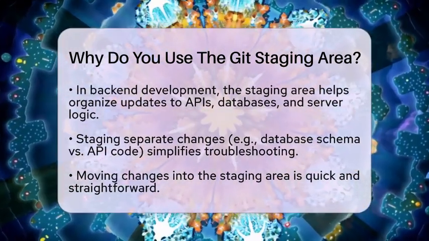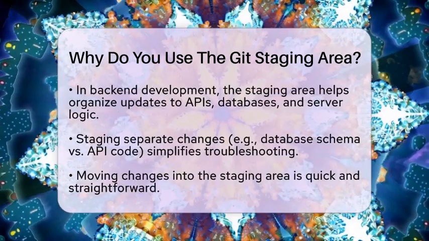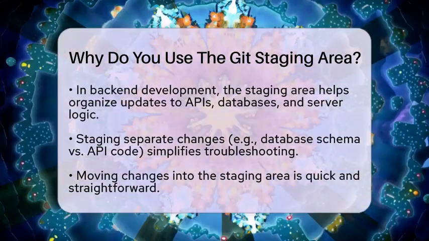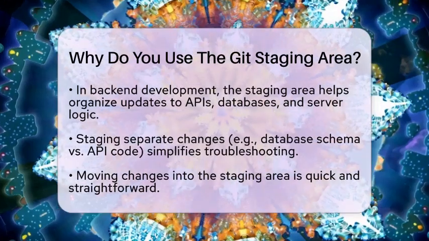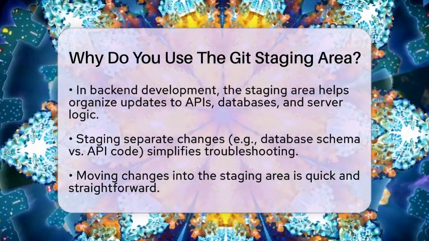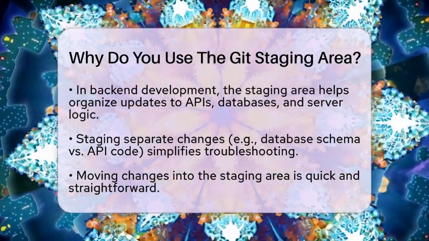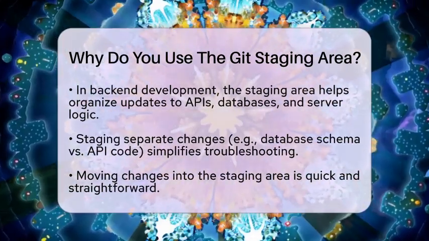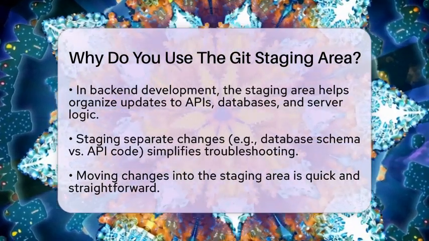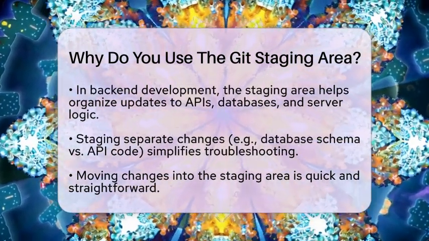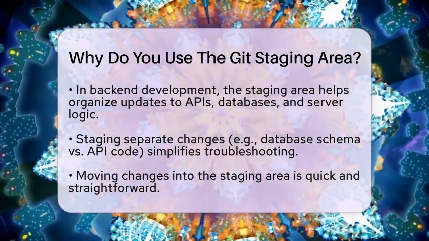In backend development, managing APIs, databases, and server logic often involves multiple files and complex updates. The staging area helps keep these changes organized. For example, you might stage database schema updates separately from API code changes. This makes troubleshooting easier and your project history more meaningful.